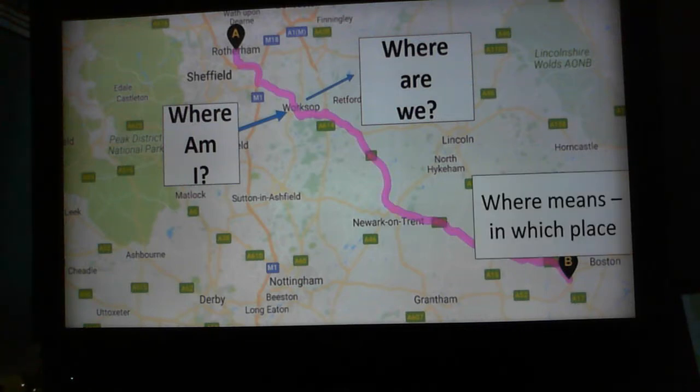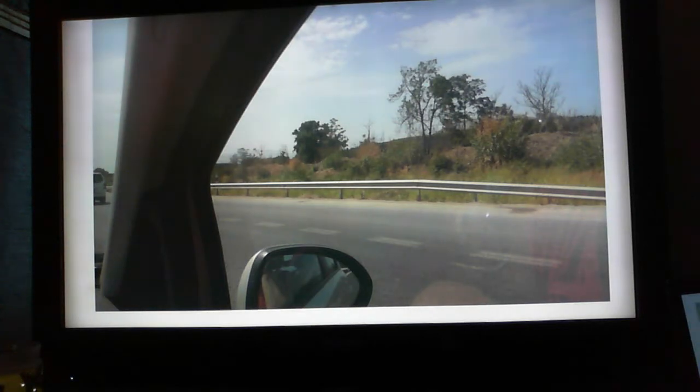So where, you'll remember, means in which place. So I want you to think about the WH where word as being about place. And taking a photograph out of the car window, you can see that I had no idea where I was.